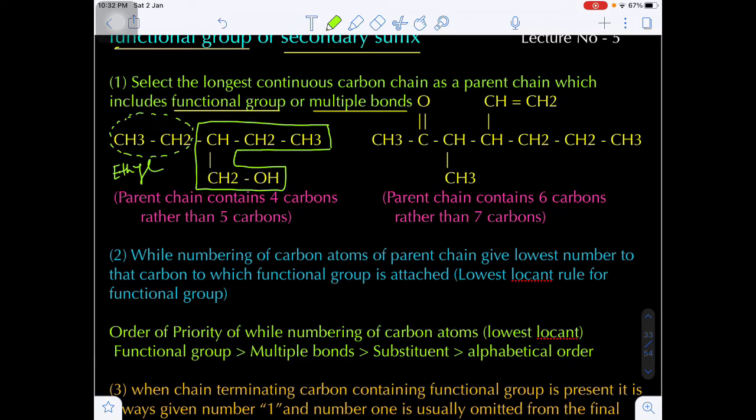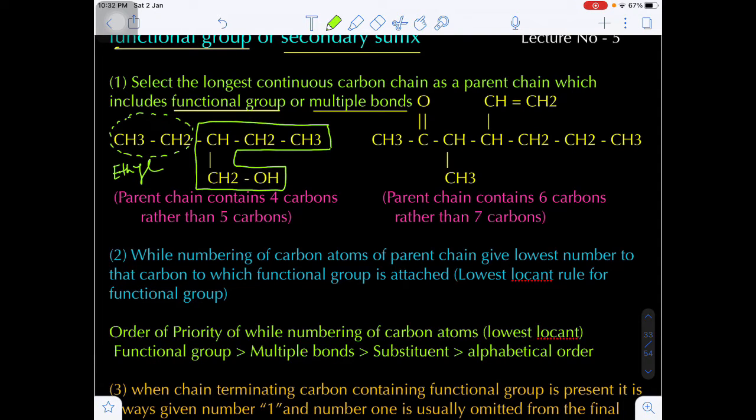Remember, the longest chain may or may not be longest, because whenever we are considering the functional group, first of all we have to see the priority of the functional group, whether it is included in the parent chain or not. When it is included in the parent chain, even though the chain may not be longest, it should be taken as the principal chain, as the parent chain.